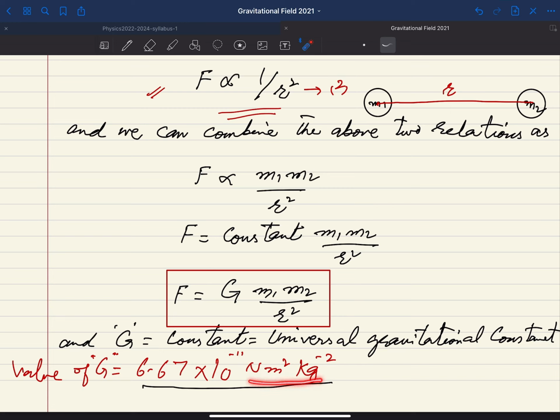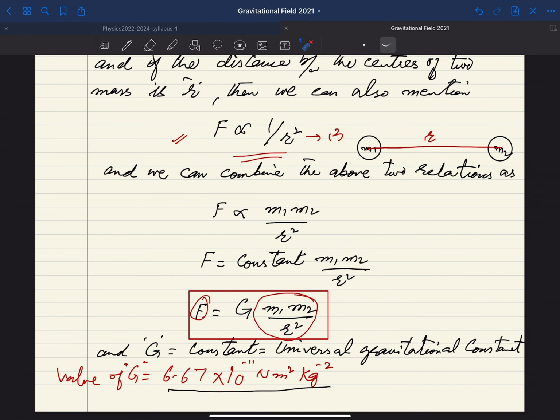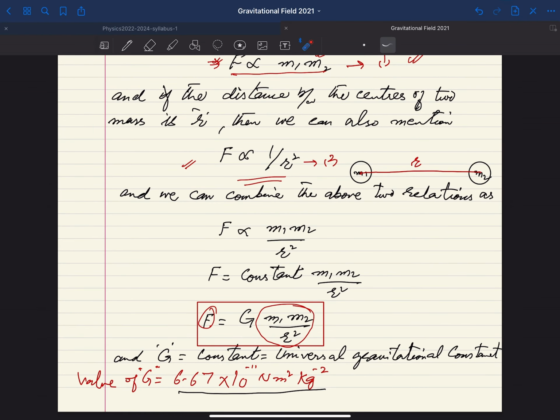the unit of this constant you can determine from the units of force, masses, and the distance between the bodies. So Newton meter square per kg square is the unit of your G, yani universal gravitation constant. You will see that in your data list you will have the value of this capital G, but I always recommend that if you can learn this by heart, then this will save your time. Otherwise you have to flip your pages back to see what is the value of capital G when you are going to calculate the values.